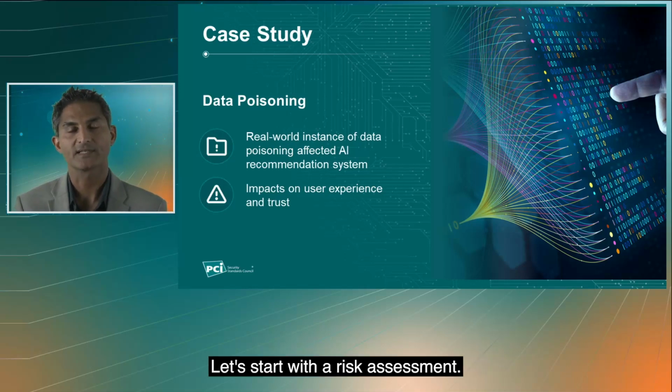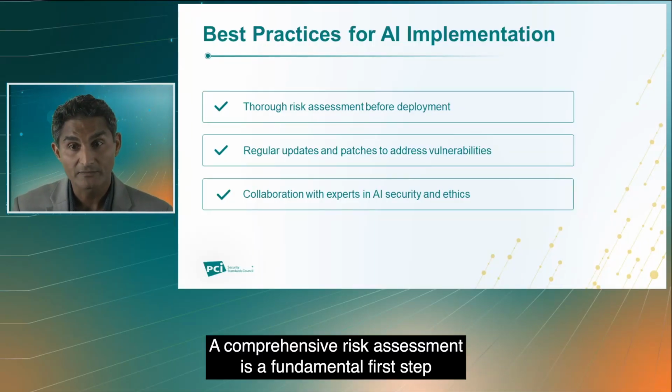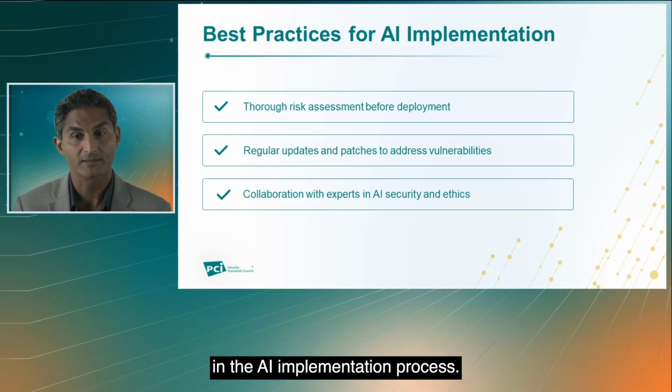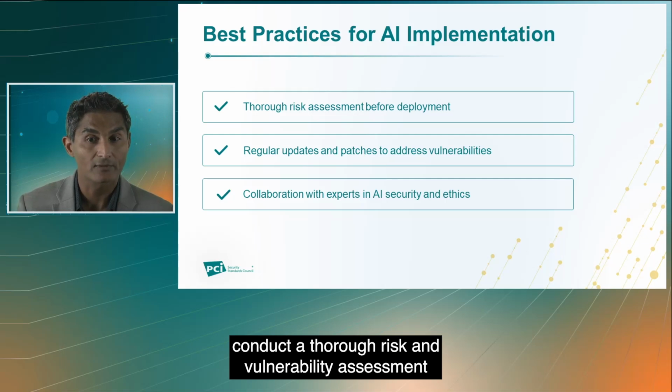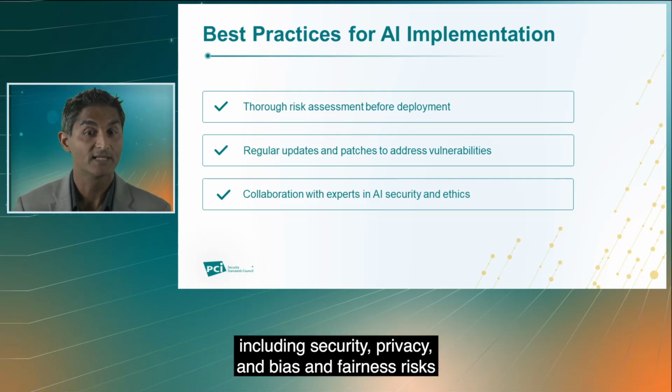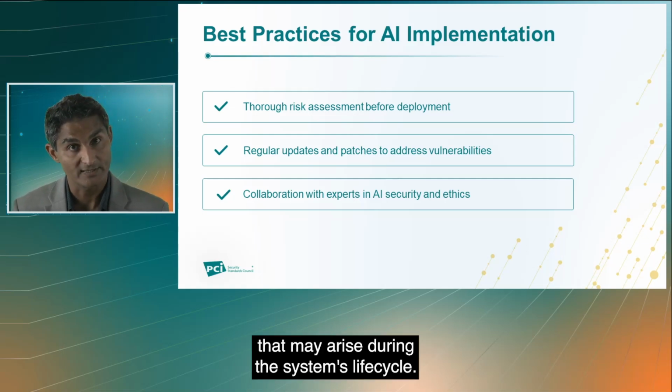Let's start with a risk assessment. A comprehensive risk assessment is a fundamental first step in the AI implementation process. Before deploying an AI system, conduct a thorough risk and vulnerability assessment, including security, privacy, and bias and fairness risks that may arise during the system's lifecycle.